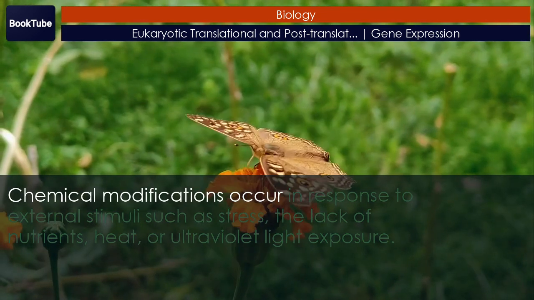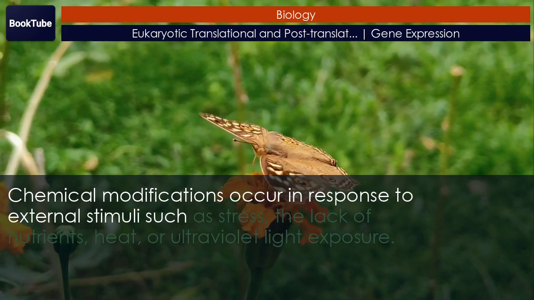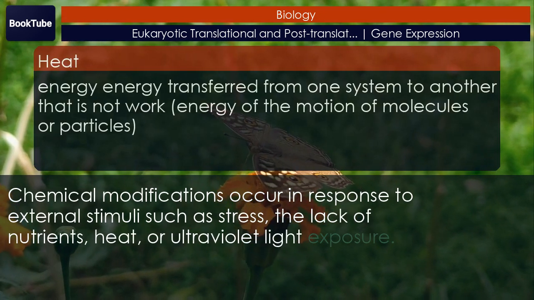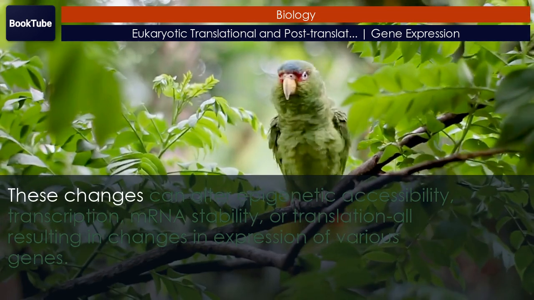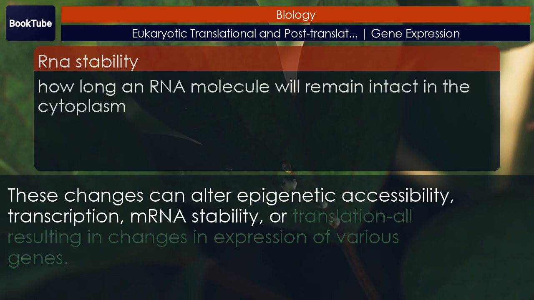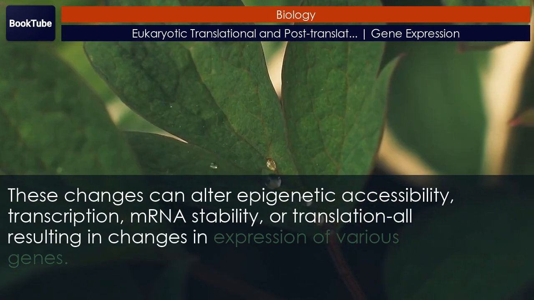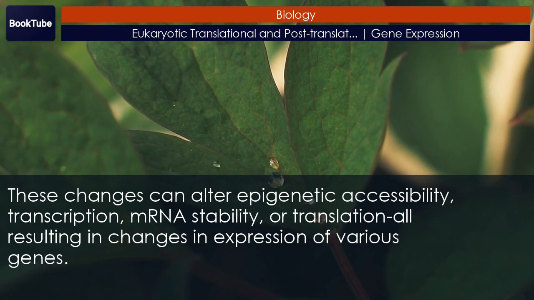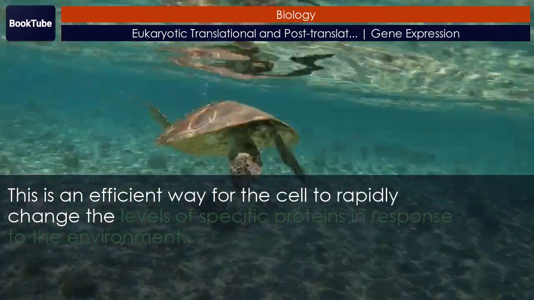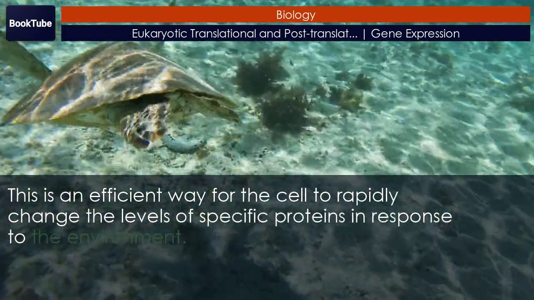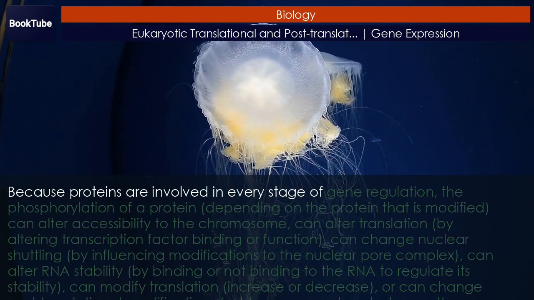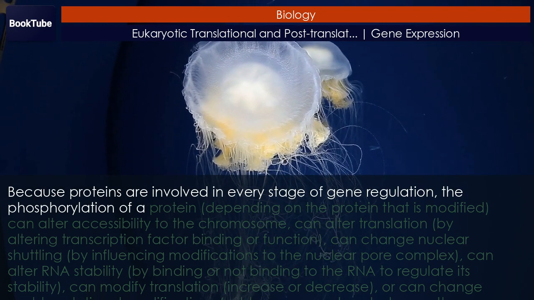Chemical modifications occur in response to external stimuli such as stress, the lack of nutrients, heat, or ultraviolet light exposure. These changes can alter epigenetic accessibility, transcription, mRNA stability, or translation, all resulting in changes in expression of various genes. This is an efficient way for the cell to rapidly change the levels of specific proteins in response to the environment.